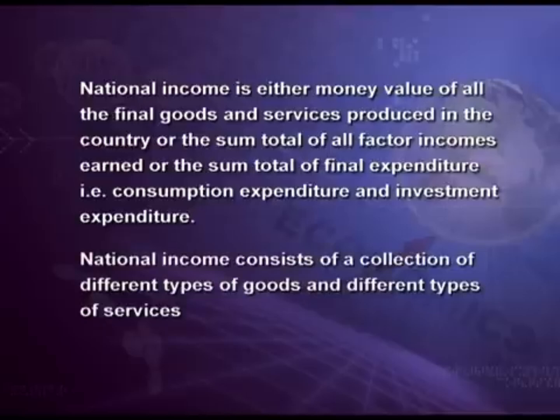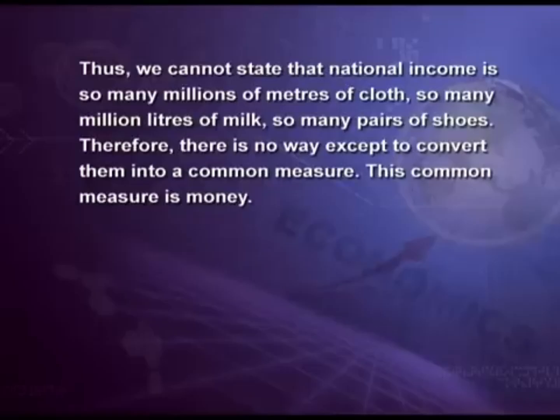As we said that national income consists of a collection of different types of goods and different types of services, since these different goods are measured in different physical units, it is not possible to add them together. We cannot state that national income is so many millions of meters of cloth, so many million liters of milk, so many pairs of shoes, etc. Therefore, there is no way except to convert them into a common measure.